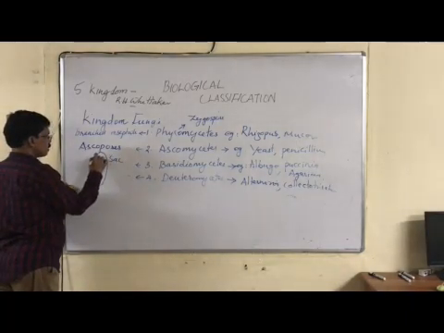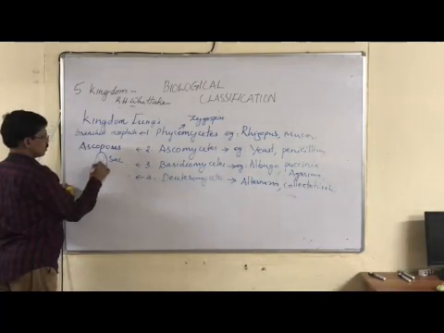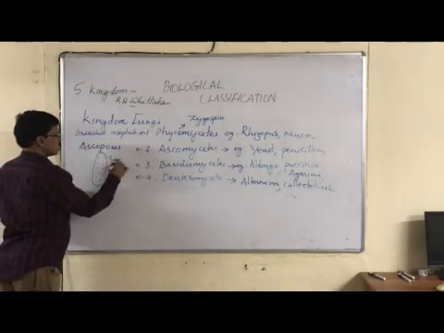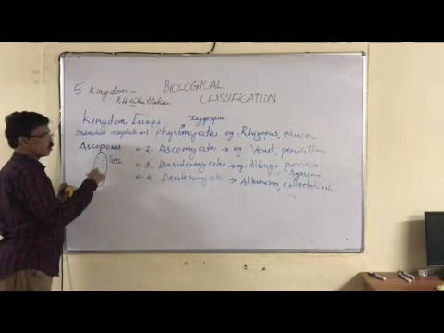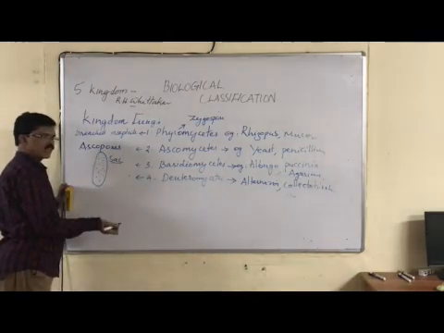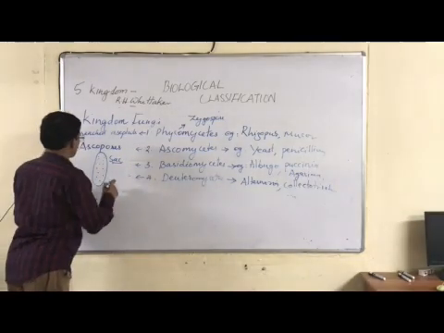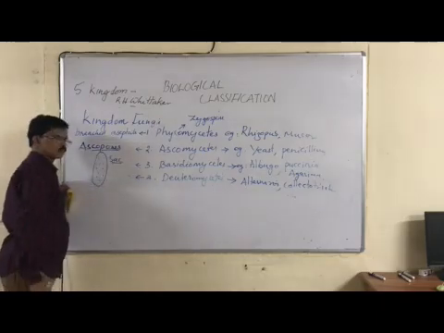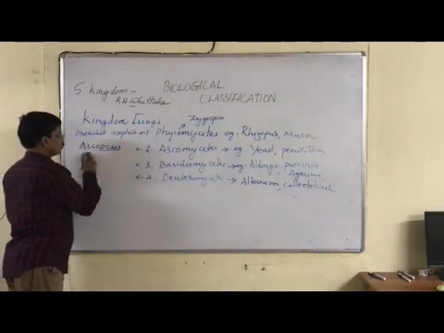Inside the sac-like structure, ascospores are formed by meiosis. So ascus means sac; Ascomyces are sac fungi, and the spores produced by them are called ascospores. Right? We are coming to the next.